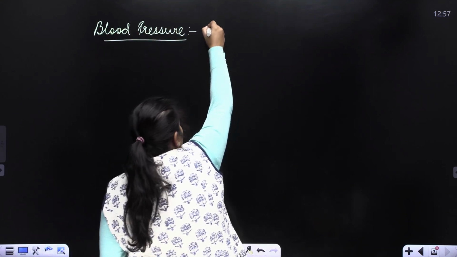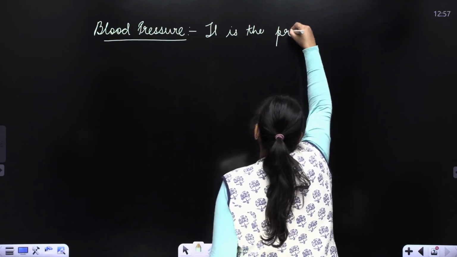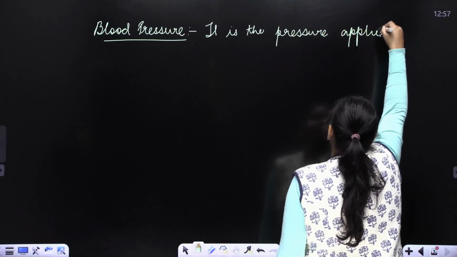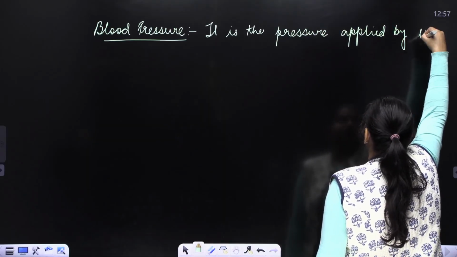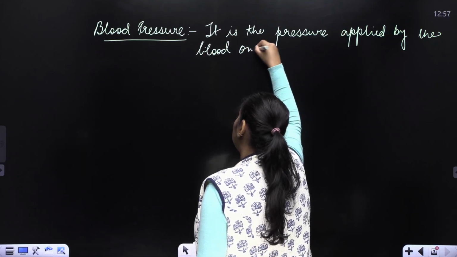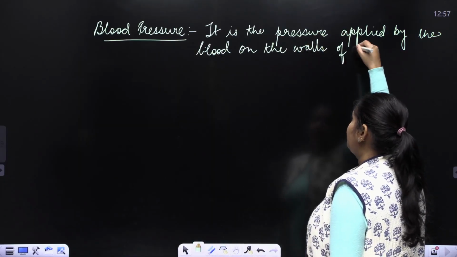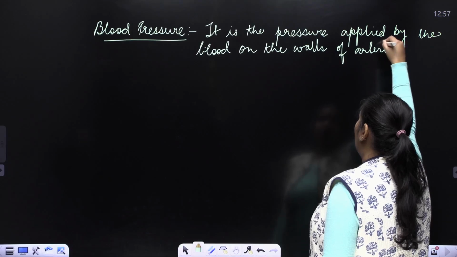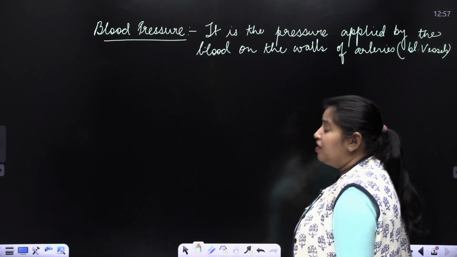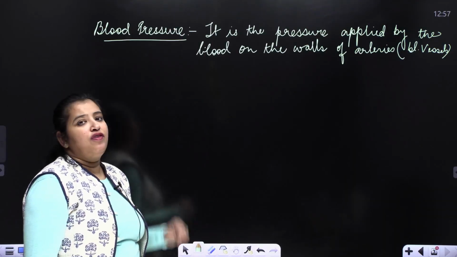Blood pressure is the pressure applied by the blood on the walls of arteries or the blood vessels. All right. So blood pressure is that pressure which is applied by the blood on the walls of the arteries.